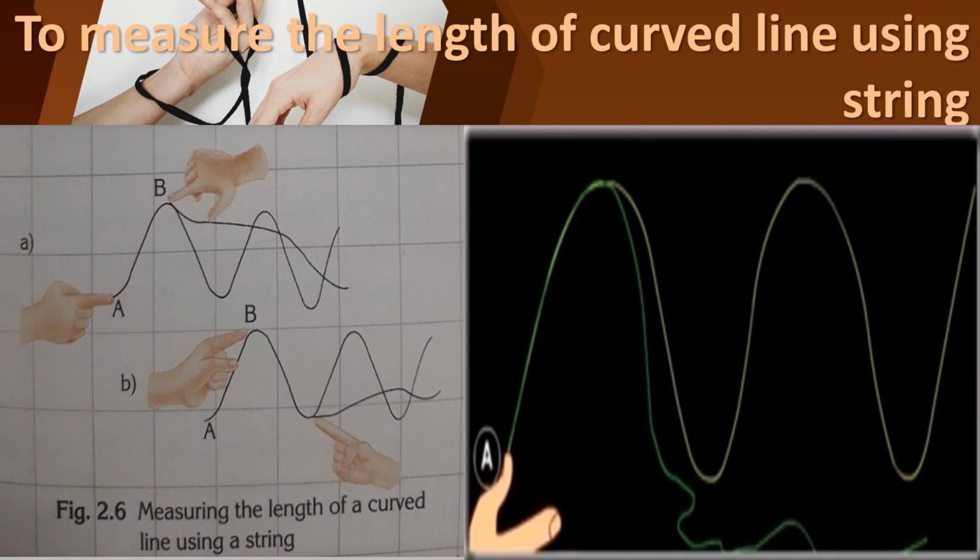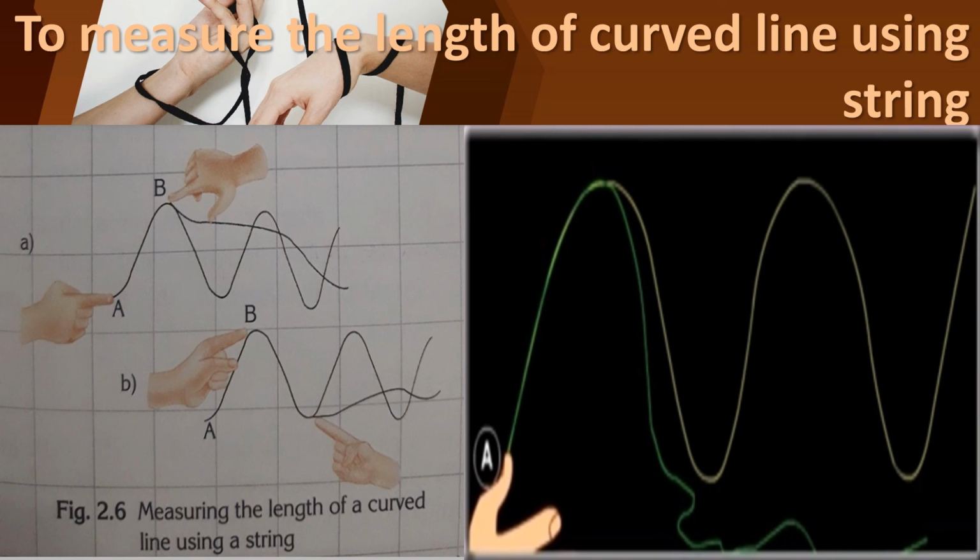First of all, you keep the finger on the knot position, that is A. Then place the thread properly along the curved line up to position B. Keep your finger at position B, and again place your thread properly along the curved line.